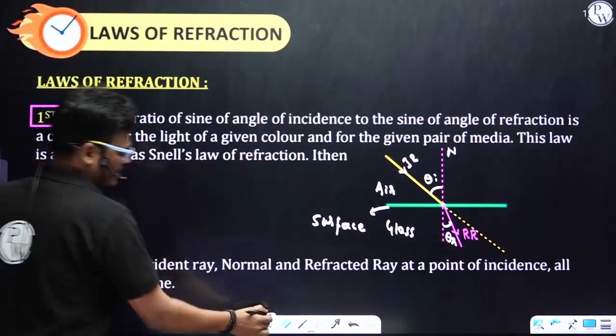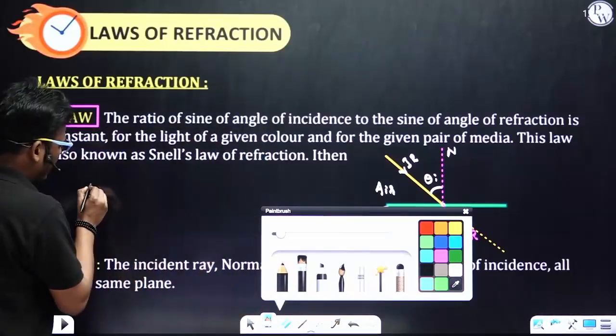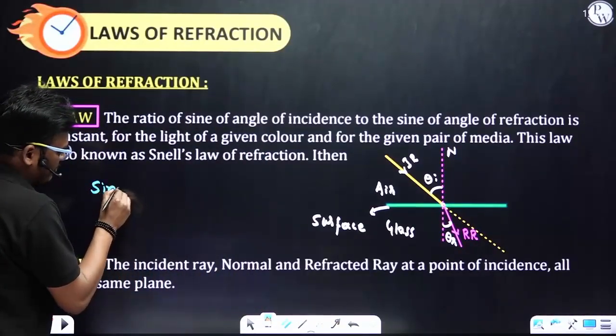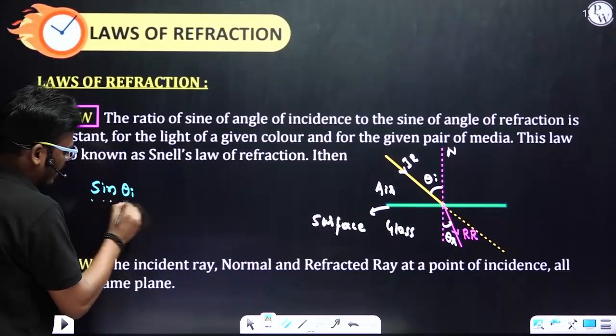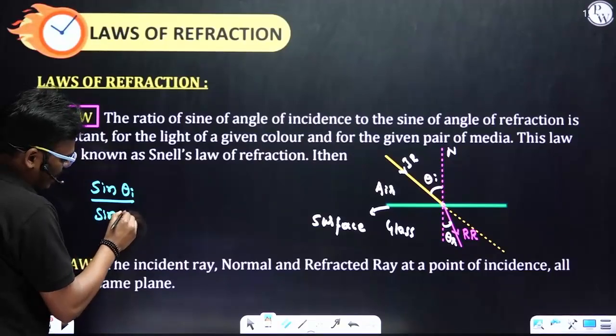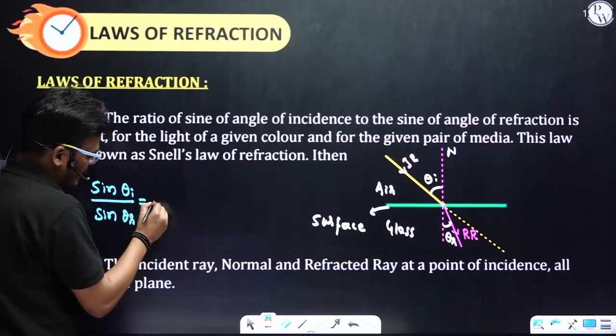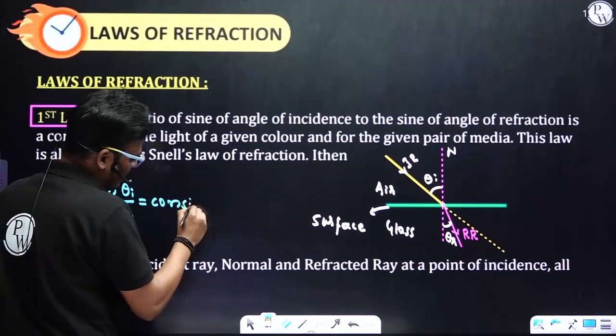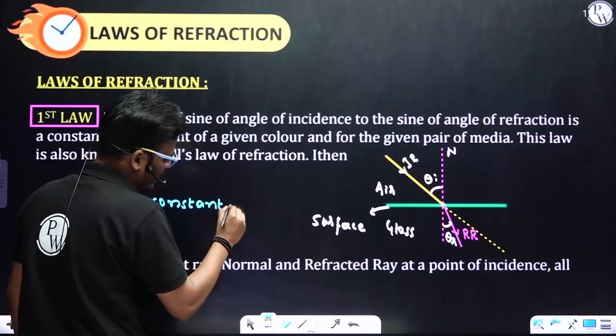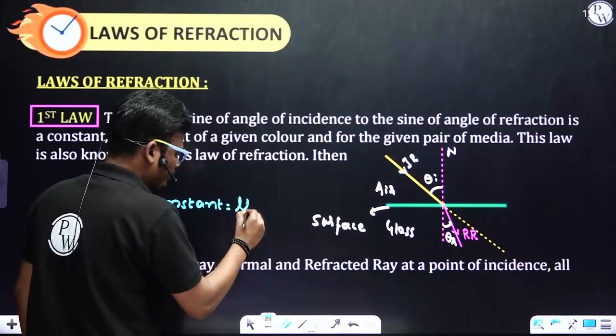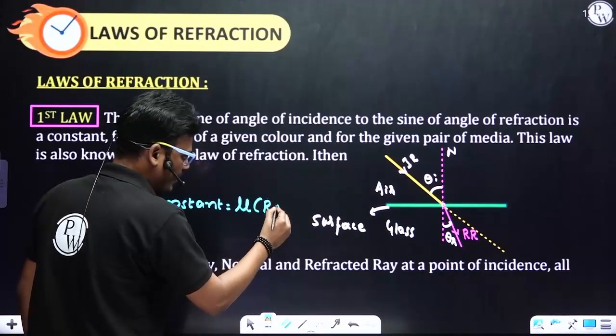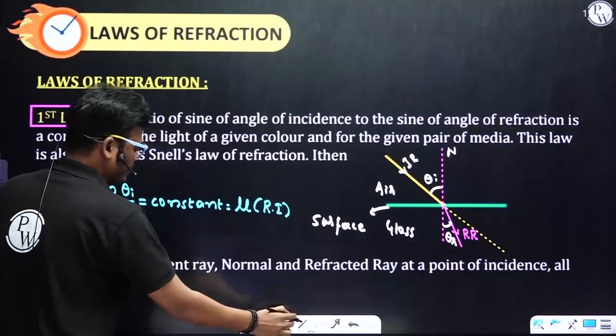By the statement we can conclude that sine of angle of incidence divided by sine of angle of refraction equals a constant, and this constant we call mu, the refractive index.